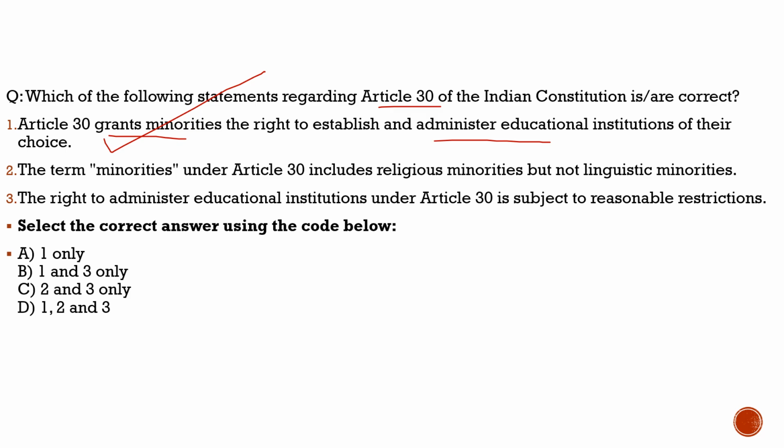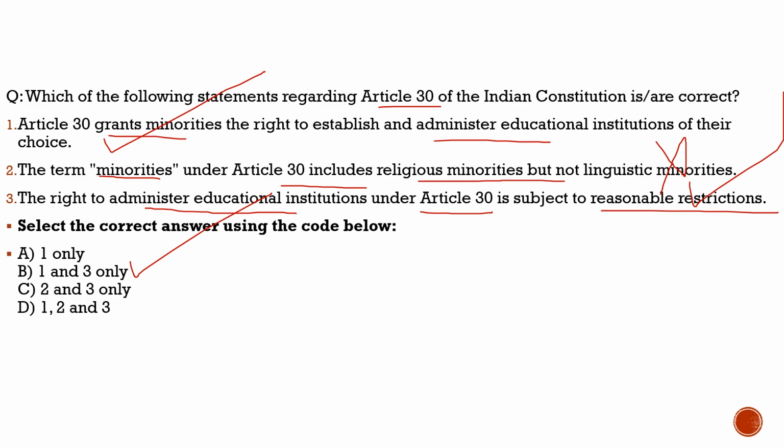Second statement, the term minorities under Article 30 includes religious minorities but not linguistic minorities. Totally incorrect, big cross here, because it does include both religious as well as linguistic minorities. Statement 3, the right to administer educational institutions under Article 30 is subject to reasonable restrictions. 100% correct. So with respect to this question, the correct statements are statement 1 and statement 3 only. And from the code given below, the correct code would be option B.